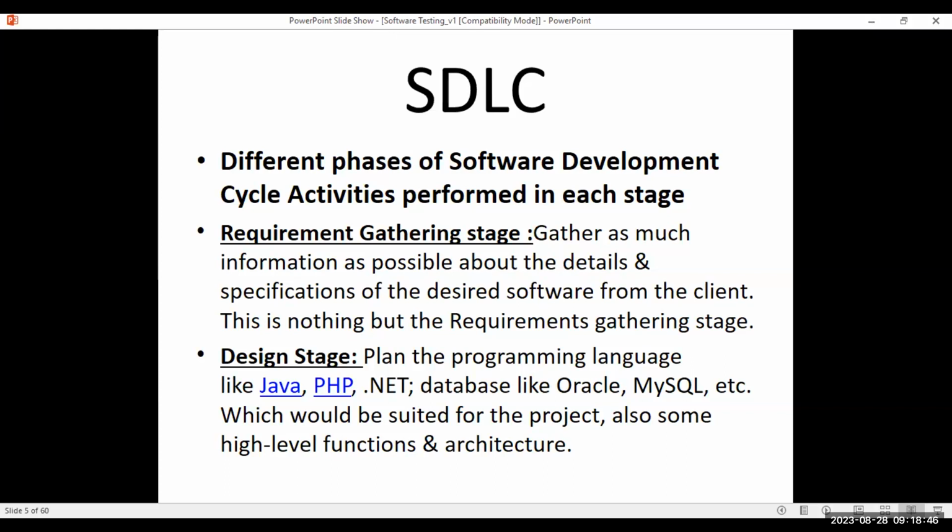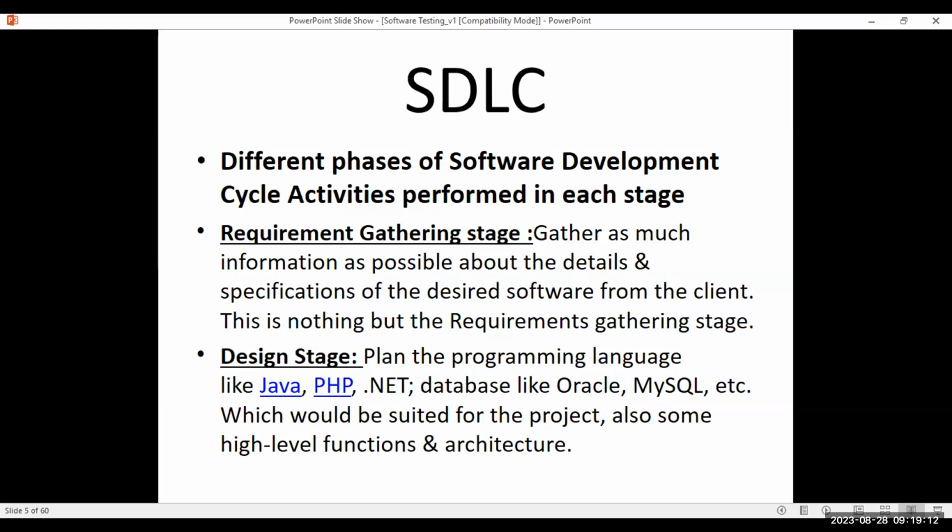Yes, design stage, right? We took requirements from the client. Now our company people will come back and have an internal meeting. Every team will have their own internal meetings. It is not like BAs, SAs and all will sit together. There might be a common meeting, or they will work with their own teams.